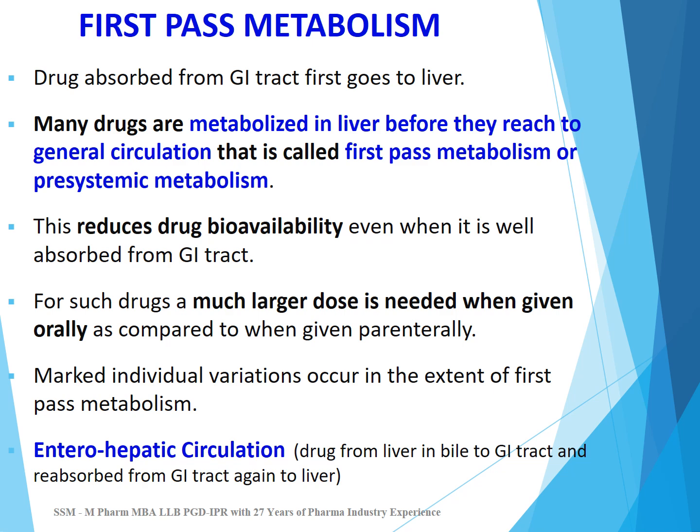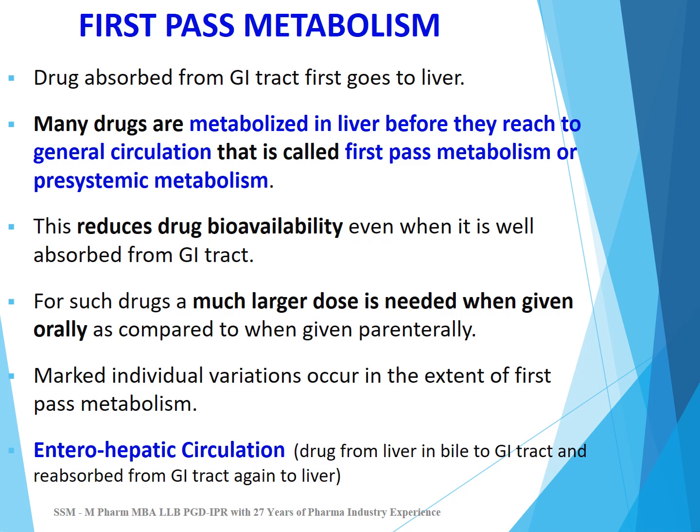But when drug is given by oral route, then from GI tract, it will first go to the liver, and there it is metabolized to some extent. So all the drug absorbed will not go to the circulation. Some will be metabolized through first pass metabolism, and there is a marked individual variation in first pass metabolism.